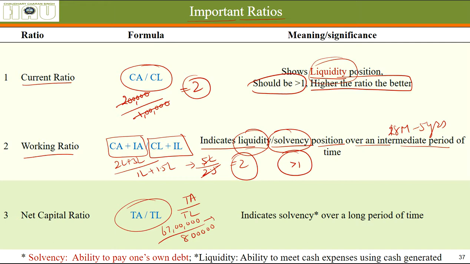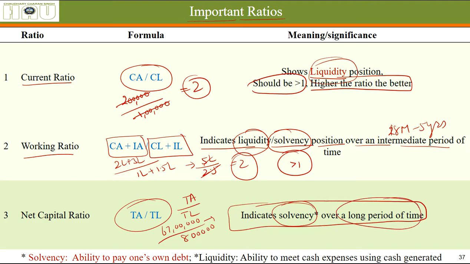Okay, so it indicates the debt repaying power of a firm in the long run. It indicates solvency over a long period of time. Let's say over a period of 5 years, 10 years, 20 years. Is the firm going to stay there? Okay, with its present position, or is it going to go away because it has a lot of debts? All right, now let's move on to some other.